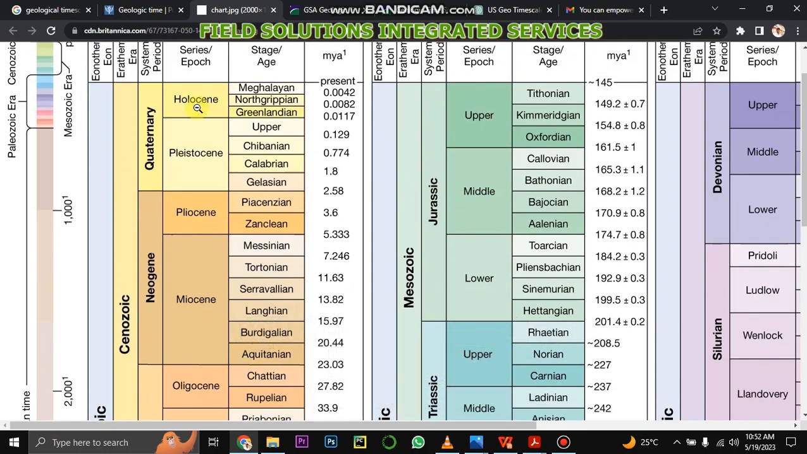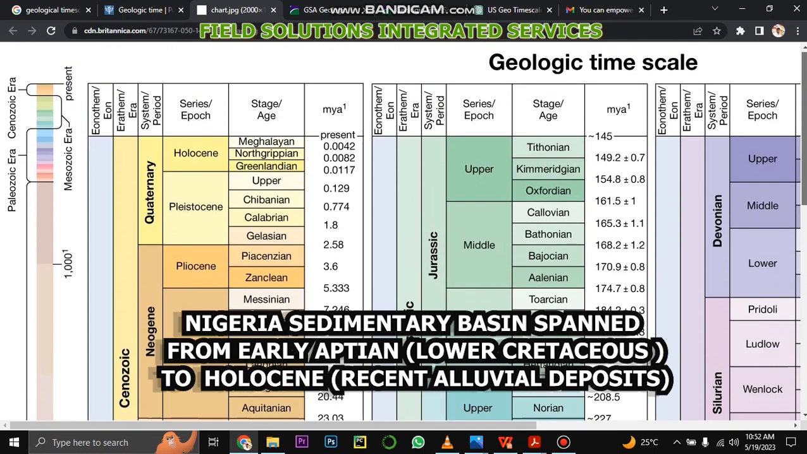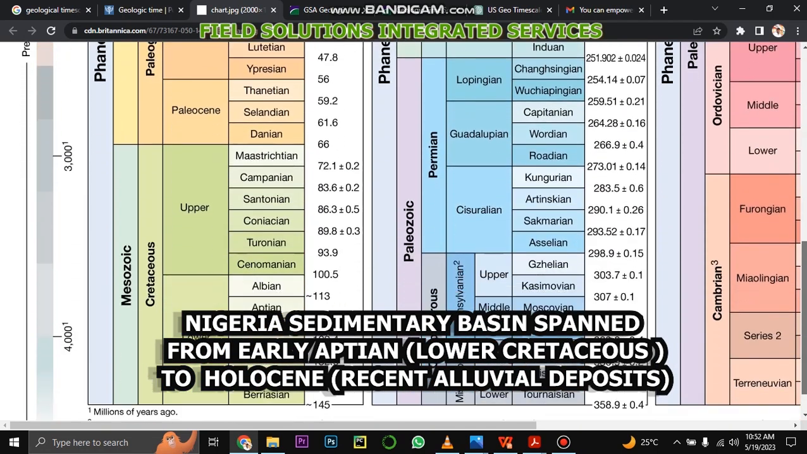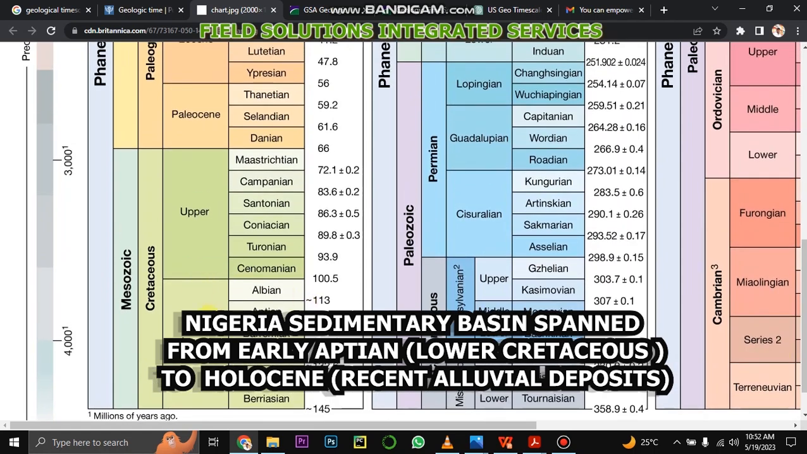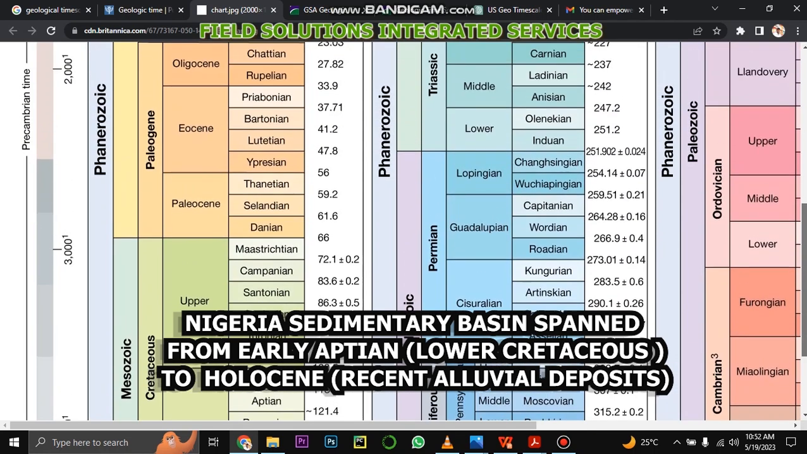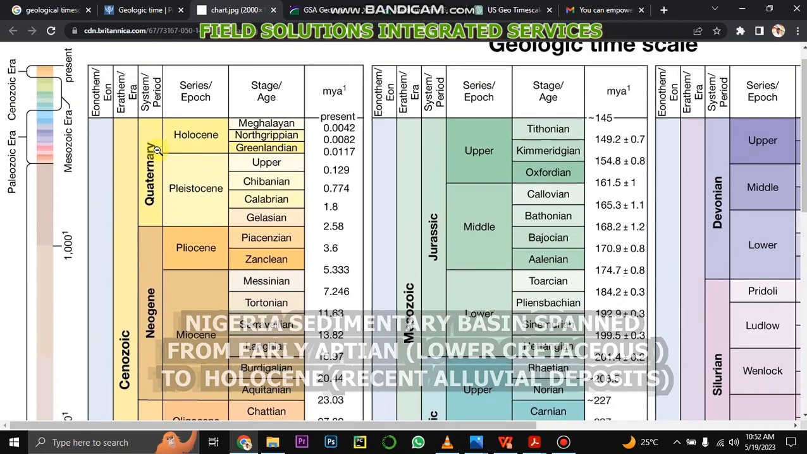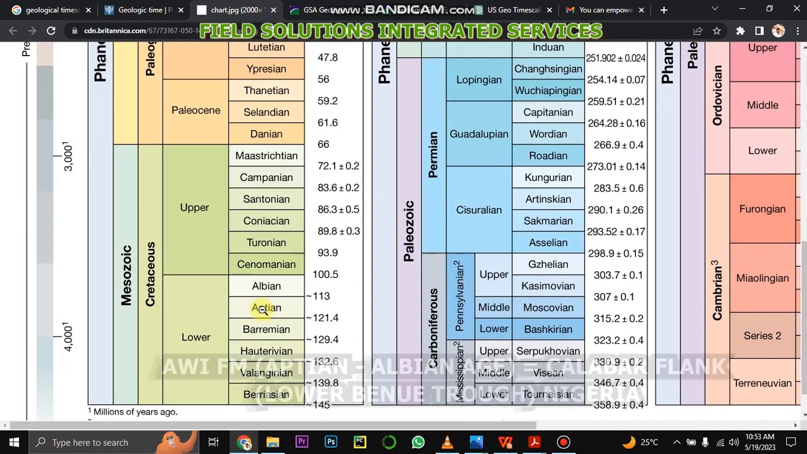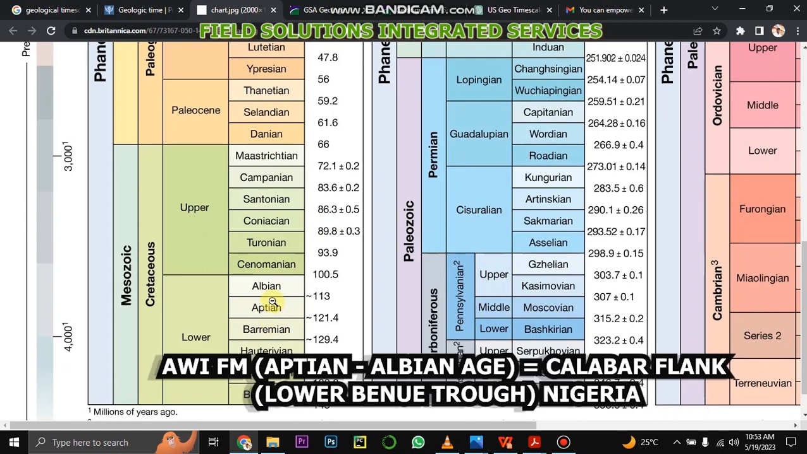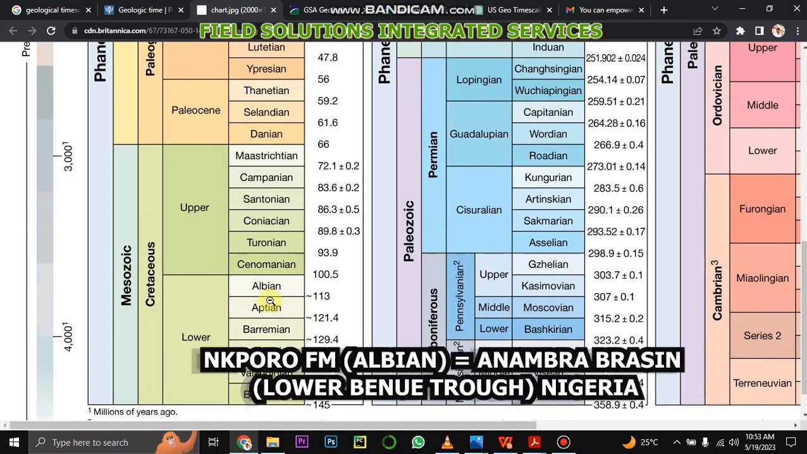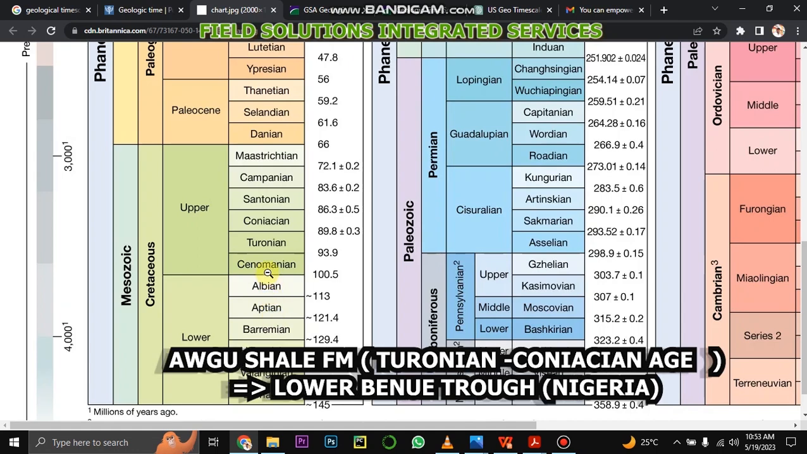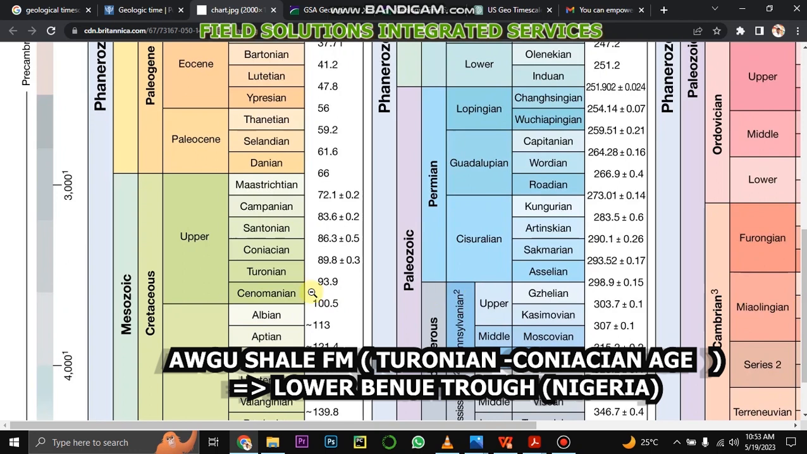This is with respect to the Nigerian Sedimentary Basin, because the Nigerian Sedimentary Basin ran through the Cretaceous, that is Aptian, approximately 121 million years, down to the Pleistocene. You can think of Awi Formation in the Calabar Basin. You can think of Nkporo Formation in the Enugu Basin as Aptian and Albian. You can think of Ogushe as Cenomanian and Turonian.